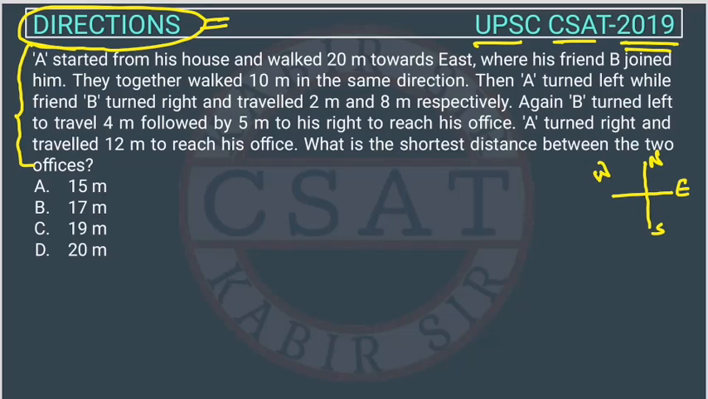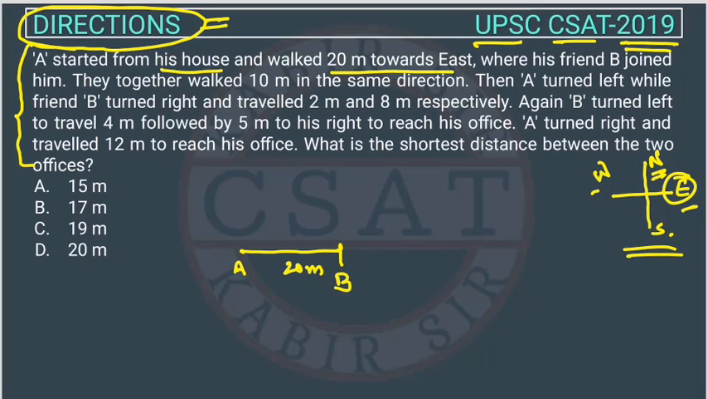So first of all, we will draw this diagram, right? This is north on this side, south is this side, this is east and this is west. Now, A started from his house and walked 20 meters toward east, right? So suppose A is starting from here and moving in the direction of east. East is this side, so he is moving in the east side, right? And 20 meters, where his friend B joined him. So here he meets B. Okay, they together walk 10 meters in the same direction. In the same direction means they are moving in the east only. So this is 10 meter and they are reaching here.